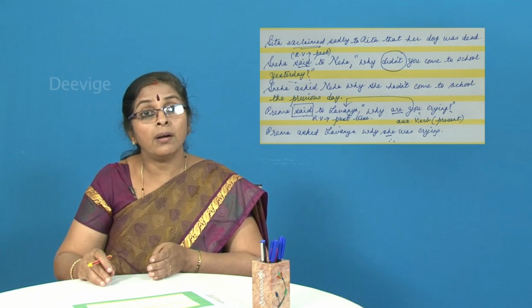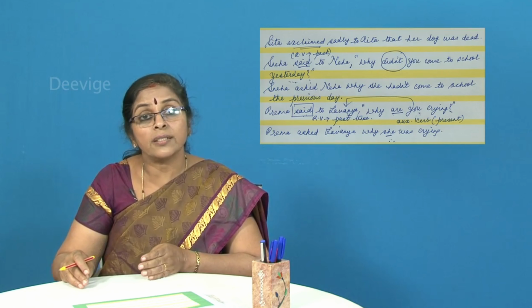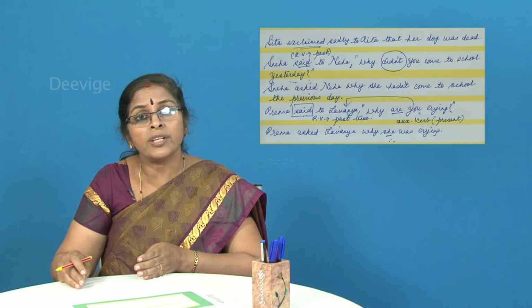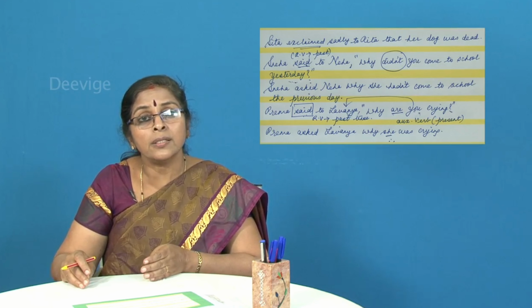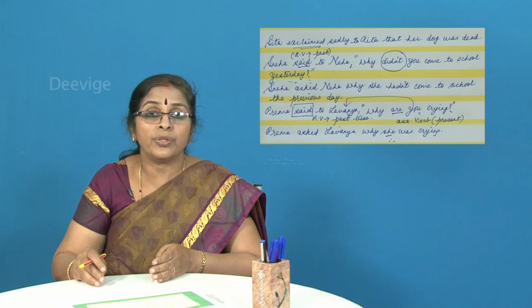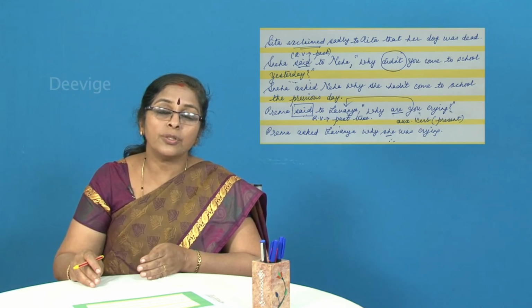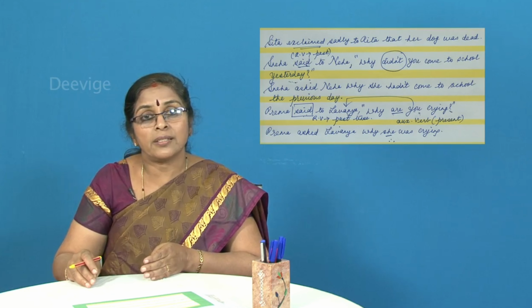All these are universal truths. There are 365 days in a year. There's a leap year once in every 4 years. All these are examples of sentences which express universal truths. So when you have sentences expressing universal truths, students, please remember not to change the tense. It will continue to remain in the present tense.